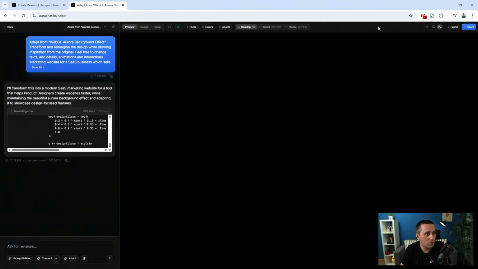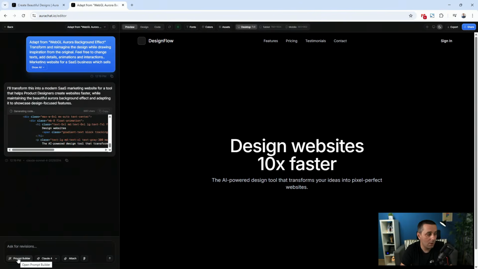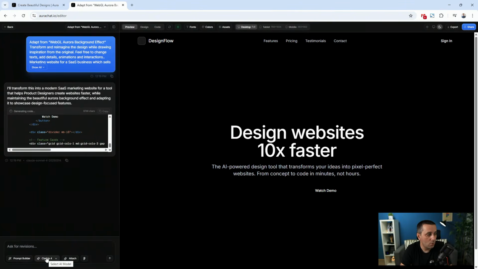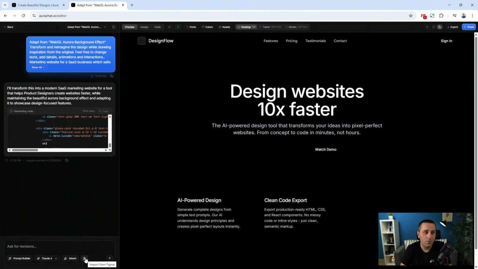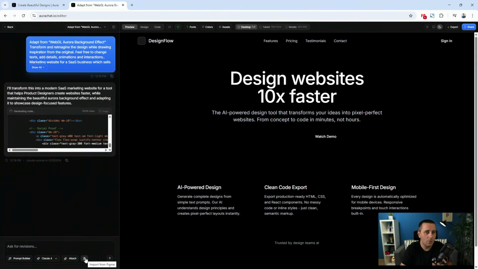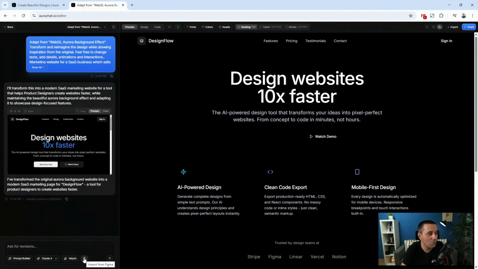And then you have a bunch of options here at the top, which we are going to cover in just a second. What you have right here while it's building is you can ask it for revisions. You can fire up the prompt builder right here. You can choose the model that you want. In this case, I've chosen Claude 4 by default. You can attach, you can import from Figma. So you can do all of the things that you did previously. It's just now remixing features. So instead of starting from scratch, going to ChatGPT or whatever, or thinking about what you can design, you can simply remix these existing designs, and then you can get started much faster than you previously could.